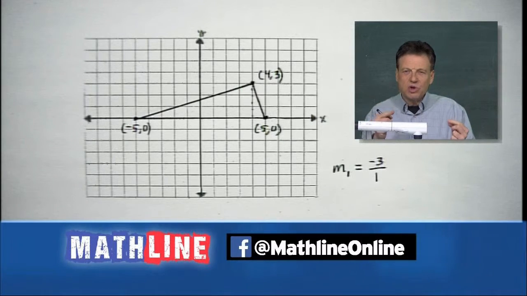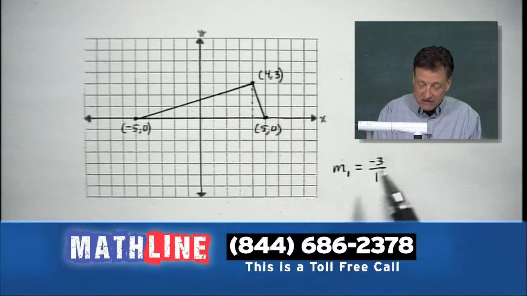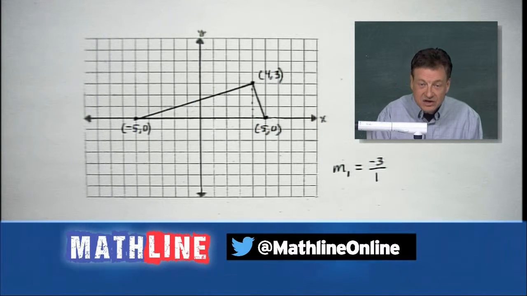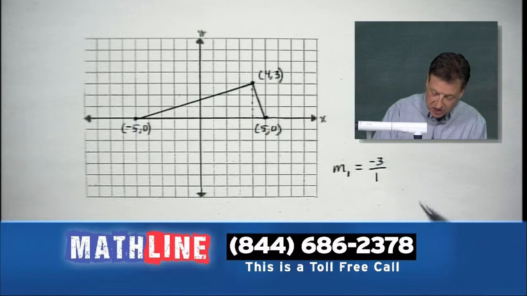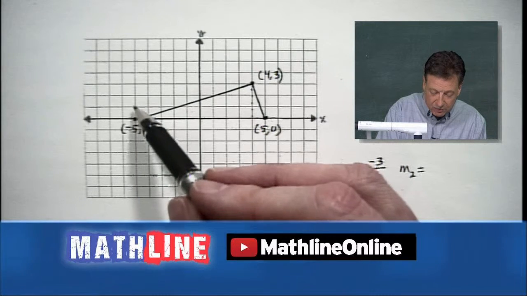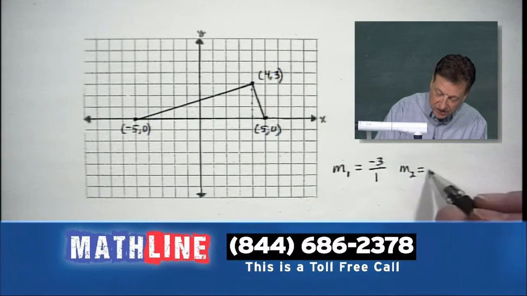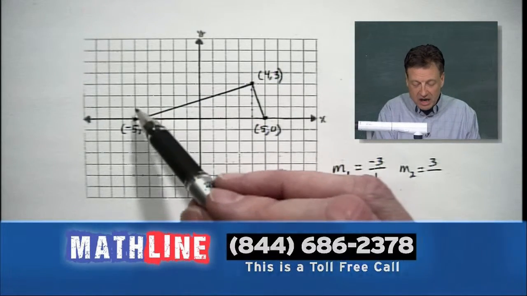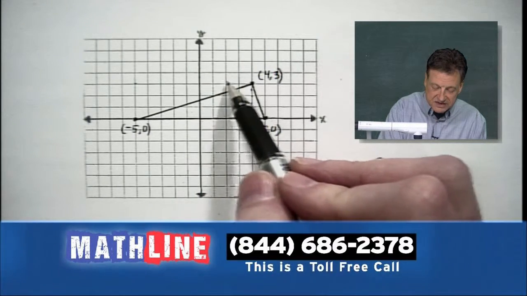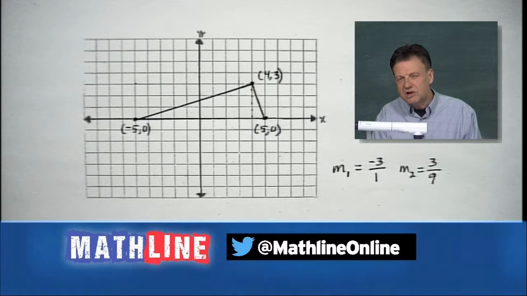Now, you say opposite reciprocal, Ernie, what does that mean? What that means is I want something positive for this, and I would like for it to be the reciprocal of 3/1, which of course would be 1/3. So let's again go back and figure out the rise and run business here. So we're going to look at our grid, and we've got it going up 1, 2, 3. This time I'm going positive. And I'm going to the right. Oh my goodness, a lot of blocks. Let's write down that 3 before we start counting blocks. So we go up 3 to about right there, and then we cross over 1, 2, 3, 4, 5, 6, 7, 8, 9. And we ask ourselves, ooh, are those exactly opposite reciprocals?